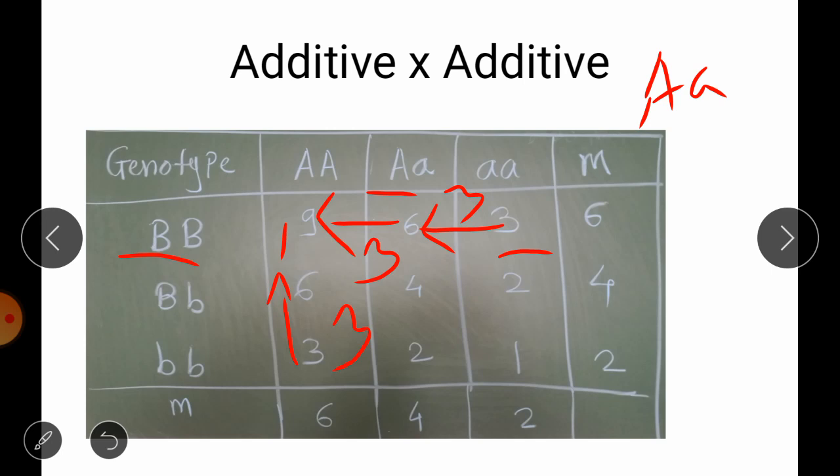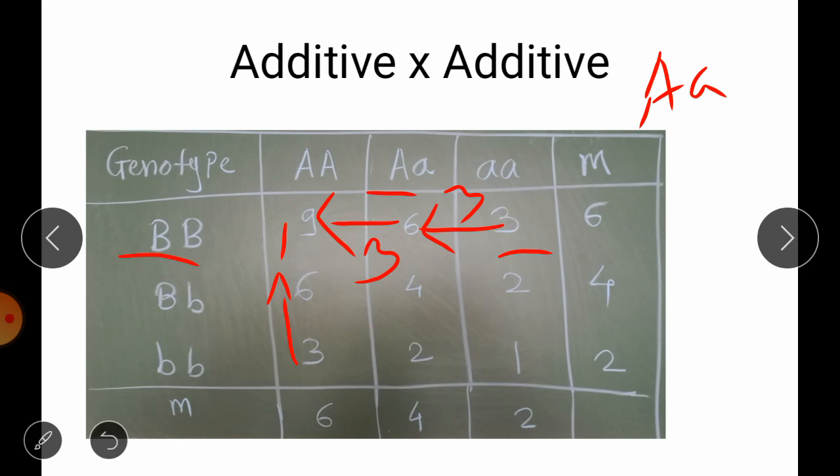So the dominant gene adds 3 units in the phenotypic value. Again, when we move from this heterozygous towards the homozygous dominant, it will add 3 units of action. It means we have here an additive gene action.